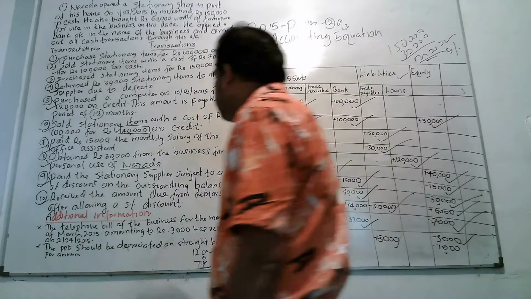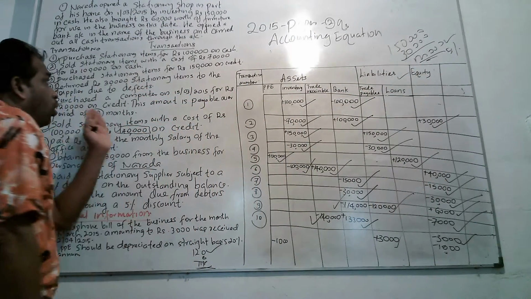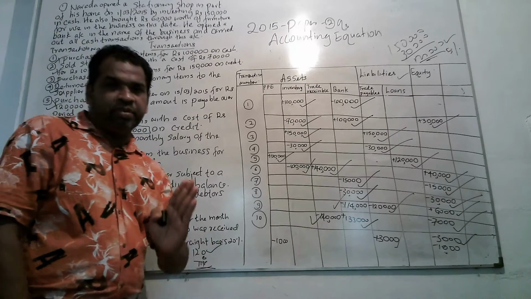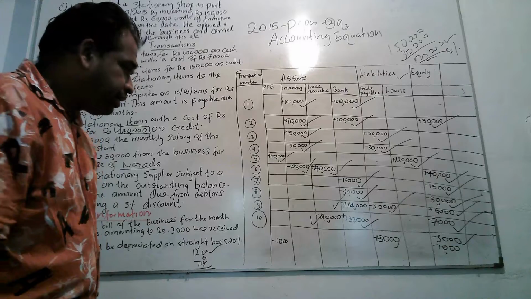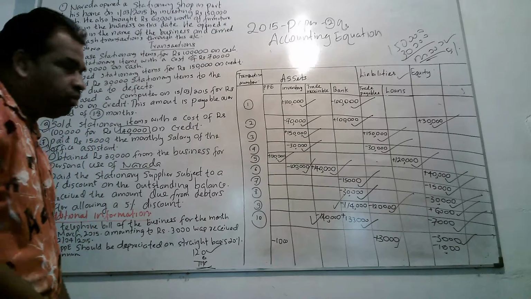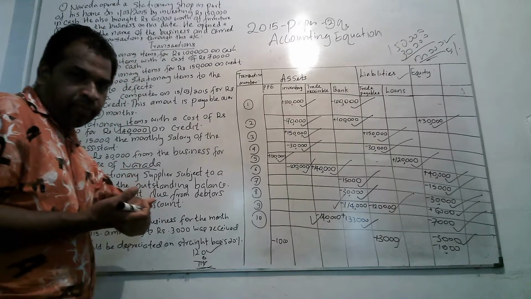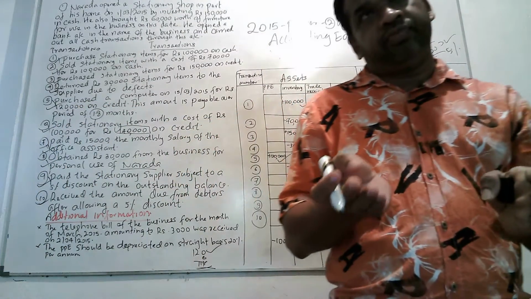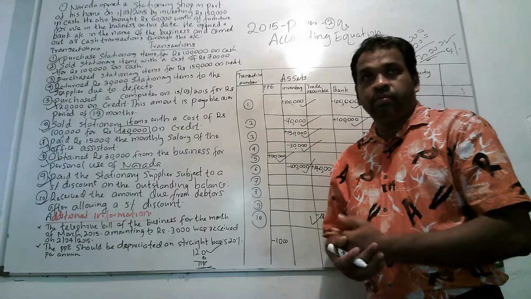24,000 per annum, but here the transaction occurred during the month of March. Then we have to take 1 month depreciation, that is 2,000. But you can't take 2,000 either, because we have to depreciate from the date you purchase the asset to the end of the accounting period. Otherwise, you can't charge a full year's depreciation.